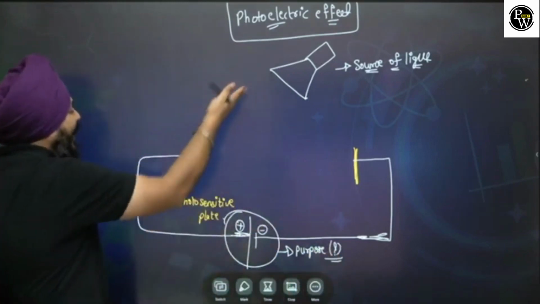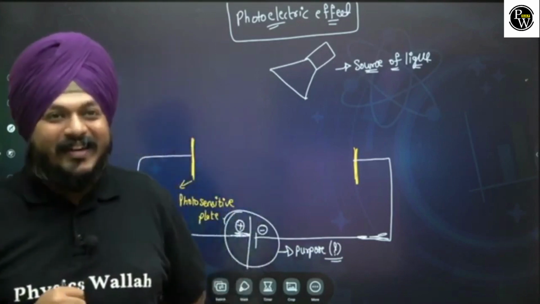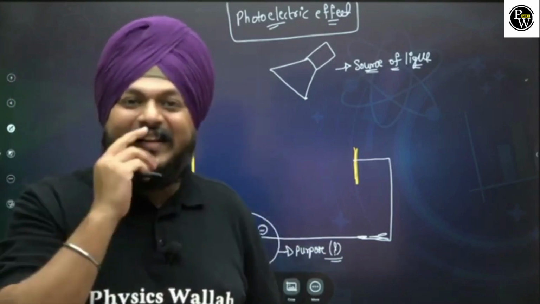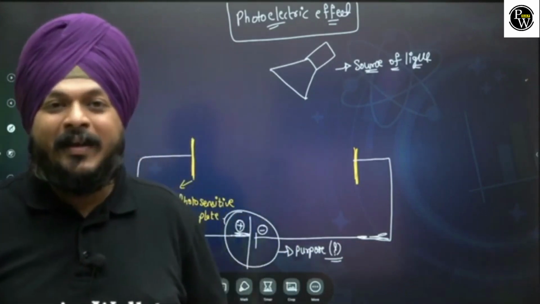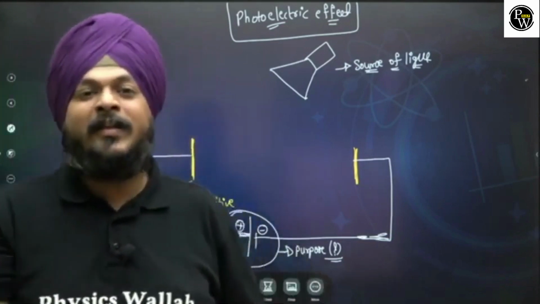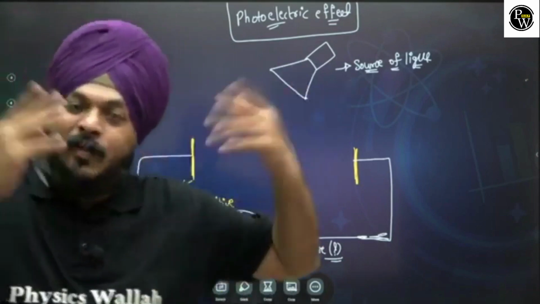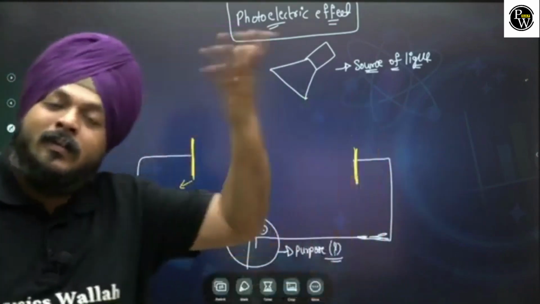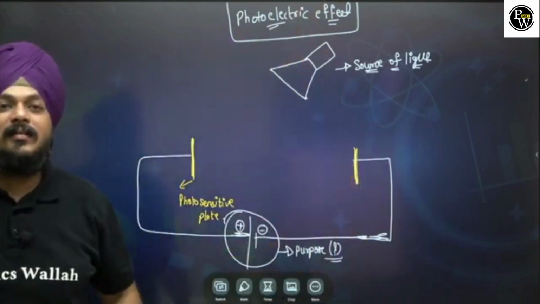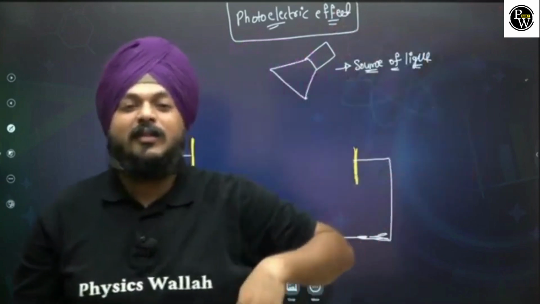Sir, if the light is getting incident on the specific surface, we are getting the photoelectrons, so what is the use of the battery? We are getting the photoelectrons, and for that we have the value of the current. Then why is there a use of the battery? Unnecessary, sir. From where does this kind of 'sir' come from?